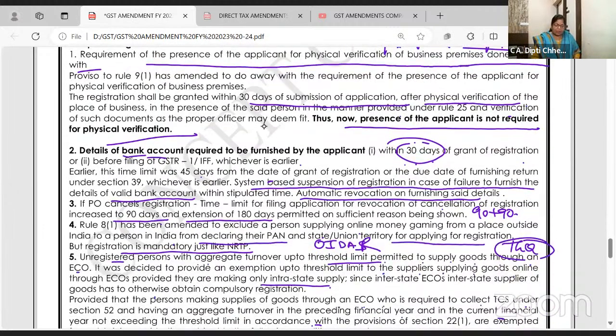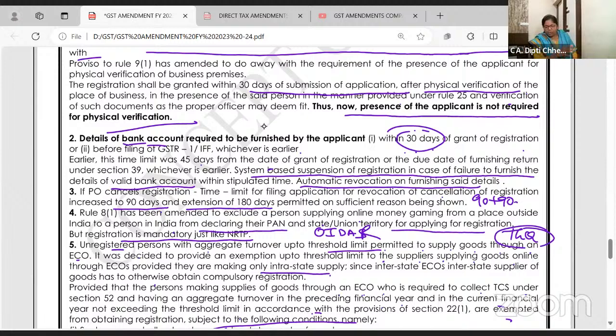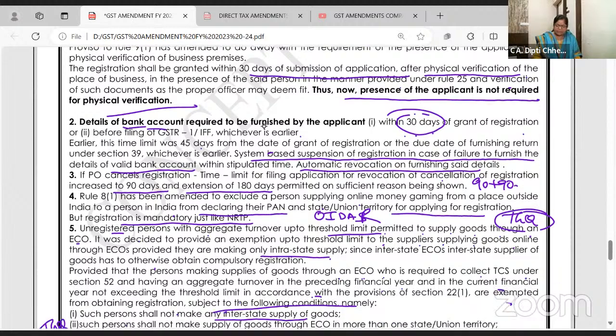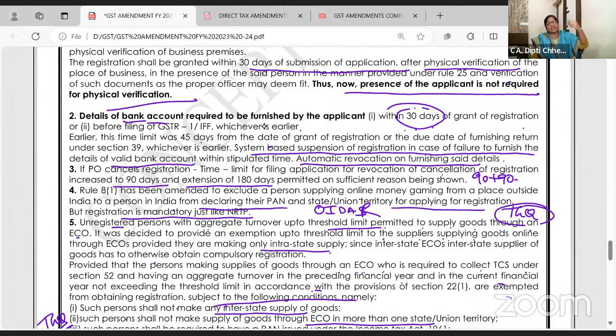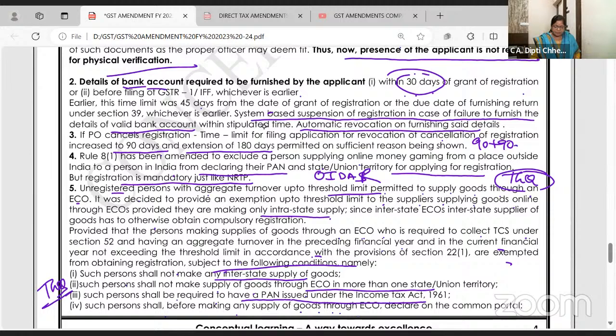Okay, बैंक अकाउंट डिटेल्स ये मुझे बहुत इंपॉर्टेंट लग रहा है फॉर एमसीक्यू. 30 days time is there, or before due date of filing your GSTR1, you have to give your bank account details. If proper officer has cancelled your registration, revocation of the cancellation of registration is allowed in 90 plus 90 days. Person who's giving online gaming services from outside India to India, yes, they can go for the registration.